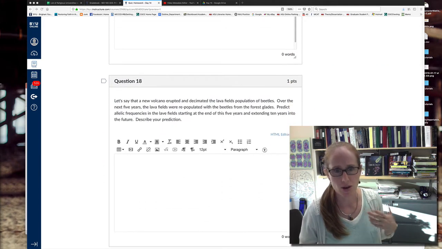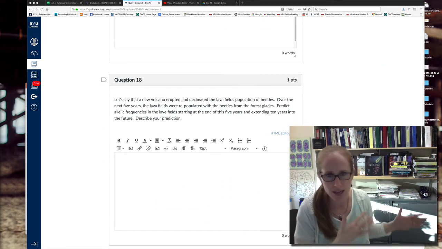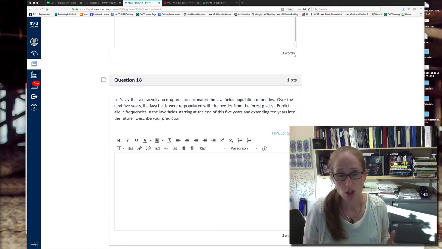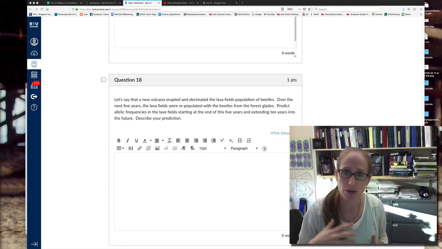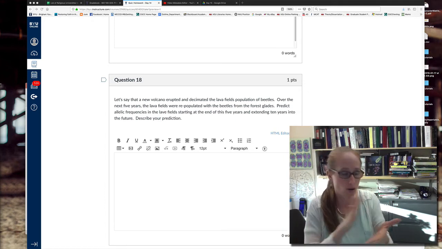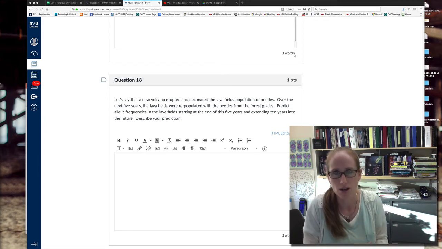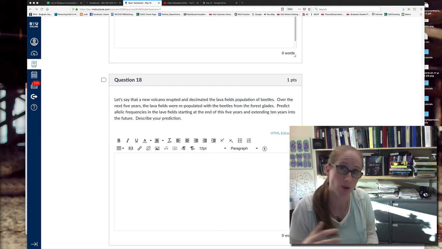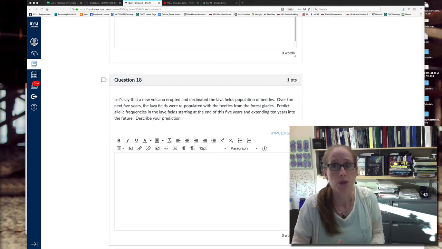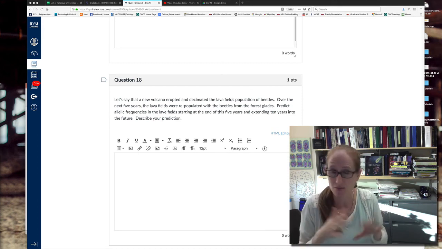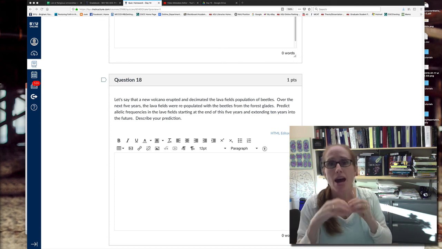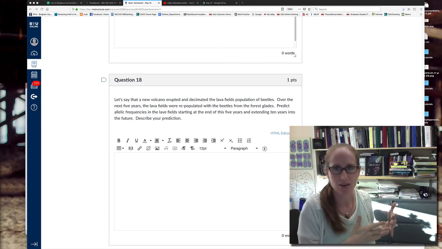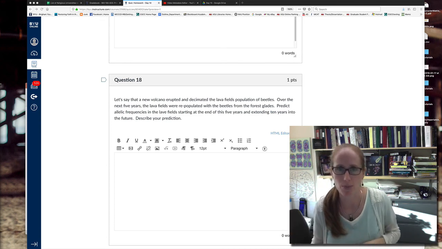Okay, so then it says, all right, we've got this new volcano, it erupts, it decimates the lava field populations of beetles. So in the next 5 years, we're being repopulated by the forest glades. So you would expect right after that, when all of the lava field beetles are destroyed and we have these other beetles coming in, you would expect them to be mostly brown, right? This is gene flow, they're coming in, they're mostly brown. But then over time, over these 5 to 10 years, these brown ones are going to get picked off by whatever visual predator is still there, and you're going to end up shifting back to the mostly black populations.